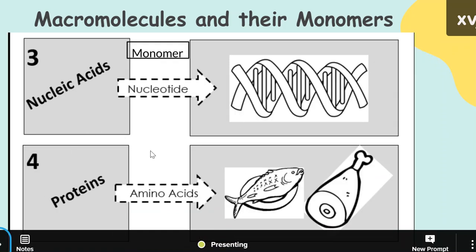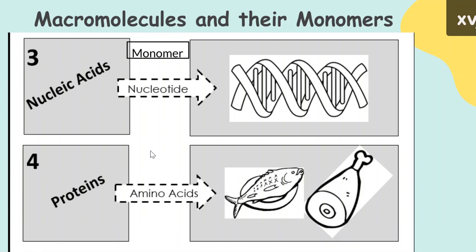The other food you might have heard of is proteins. Proteins, if you're eating them, it might be something like fish or meat. If you're a vegetarian, you might get proteins from things like seeds or nuts. Proteins are built by amino acids. If you're someone who's really into going to the gym and you take protein powder, you might have heard protein powders bragging about containing 12 different amino acids. What this really means is that there's a lot of protein in that protein powder because amino acids are protein.